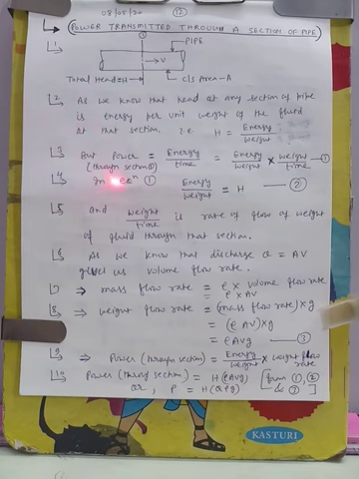But what is the power? Power is equal to energy by time, the rate of flow of energy per unit time. We can rewrite this equation by multiplying and dividing by weight, so this weight will be cancelled and again energy by time will come. So I am writing power is equal to energy by time, which is equal to energy by weight into weight by time. So energy by weight, energy per unit weight, this will be the head through that section.